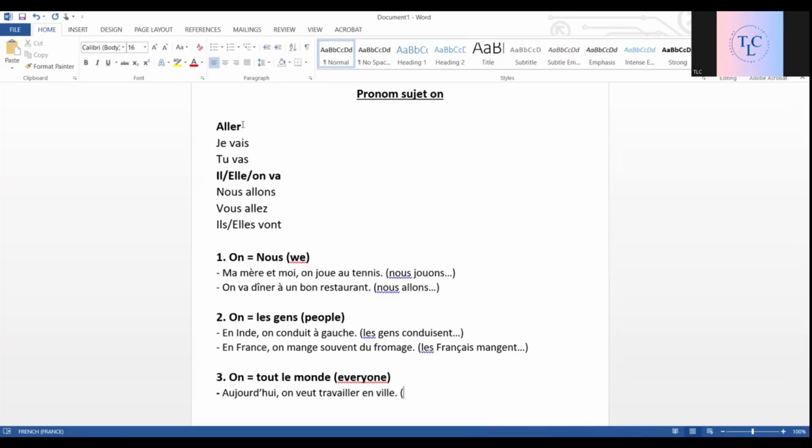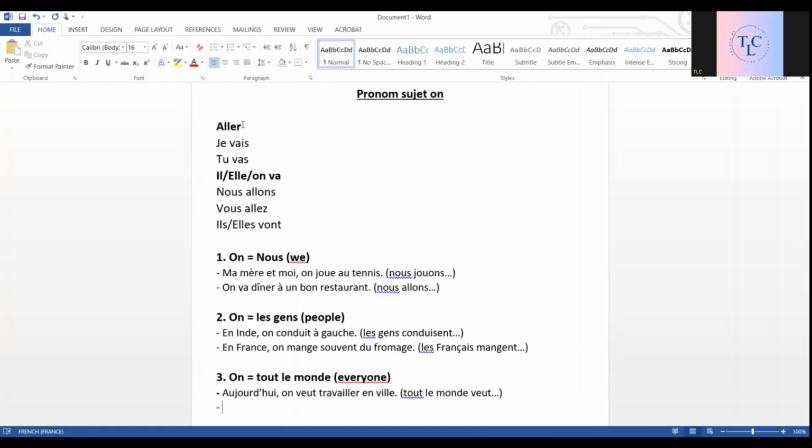Okay, which means today everyone wants to work in a city. Tout le monde veut. Instead of that, we have on veut, and it means the same.